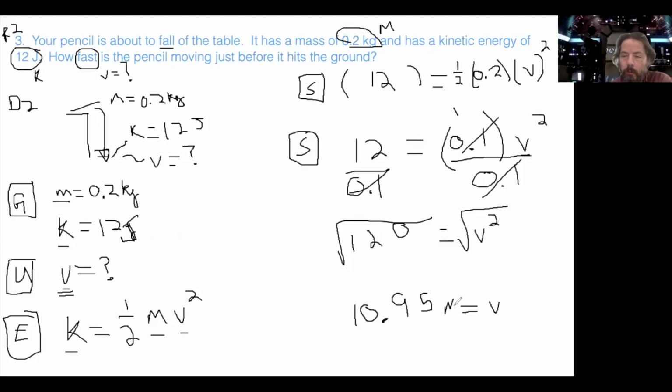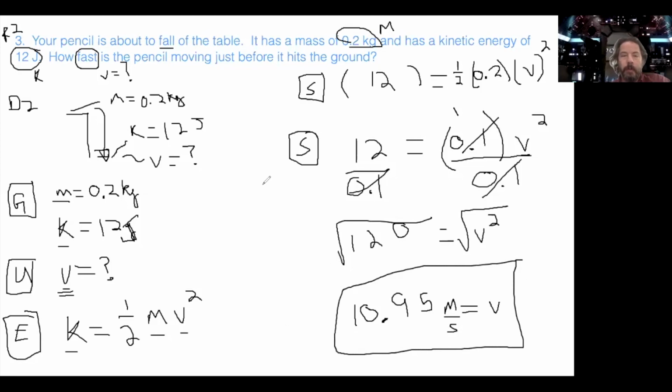And don't forget the units. That's a velocity, and velocity is in meters per second. So the last thing we do is a double check. Does that make sense? That's almost 11. 11 squared is 121. And 121 times 0.2 is 24.2.